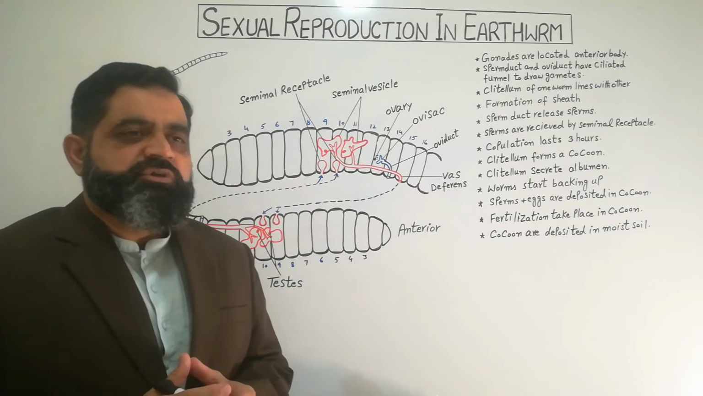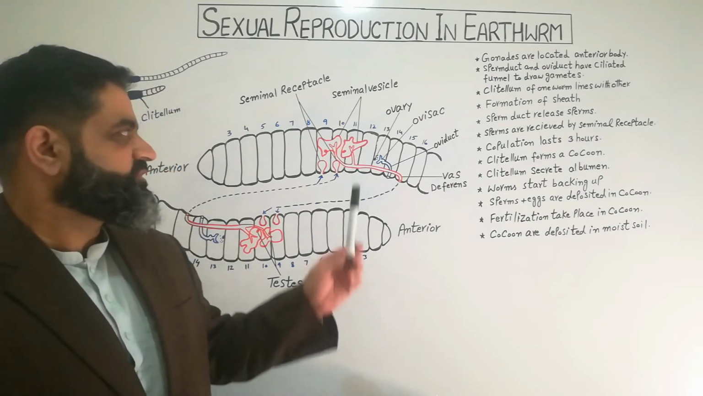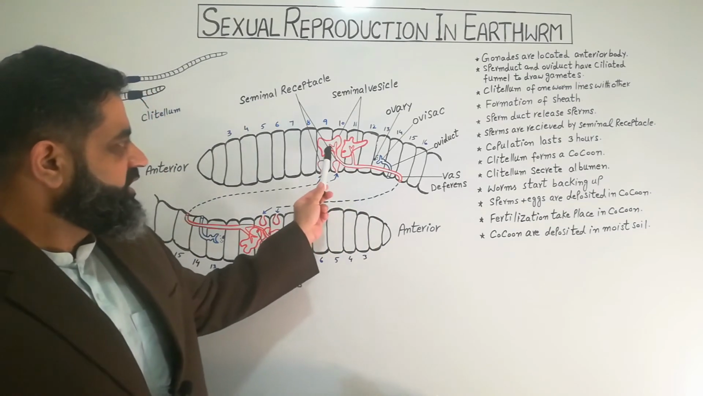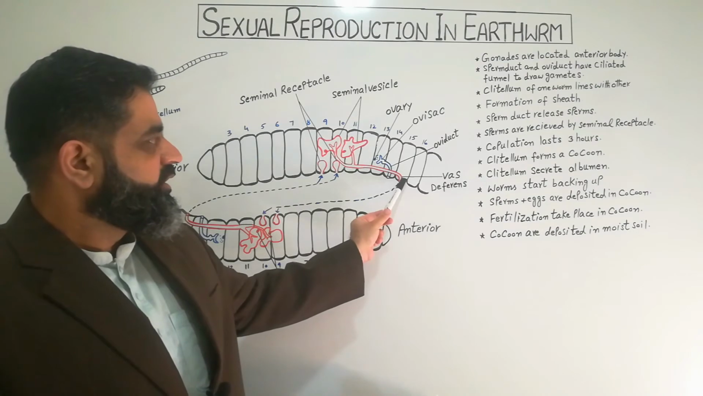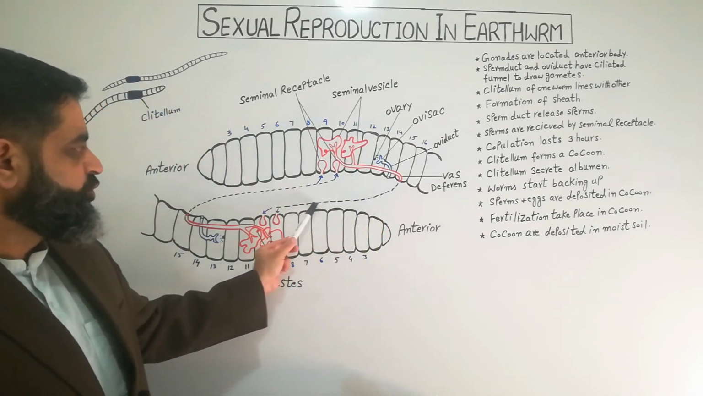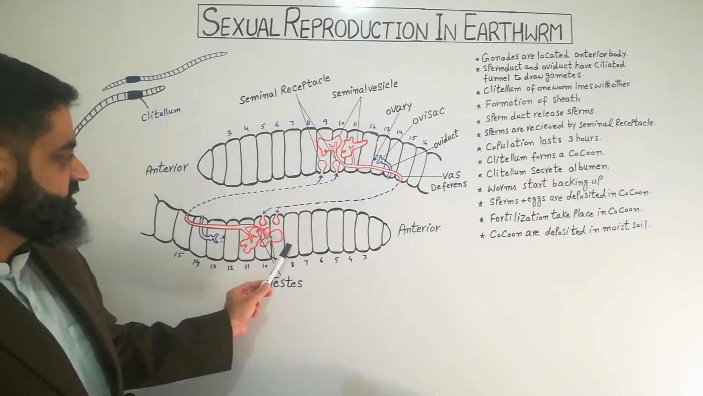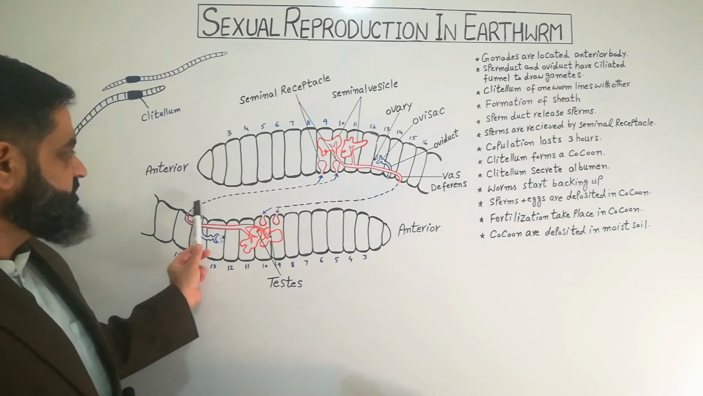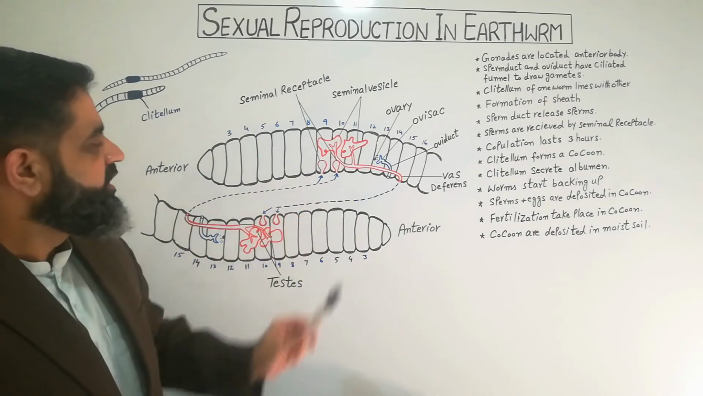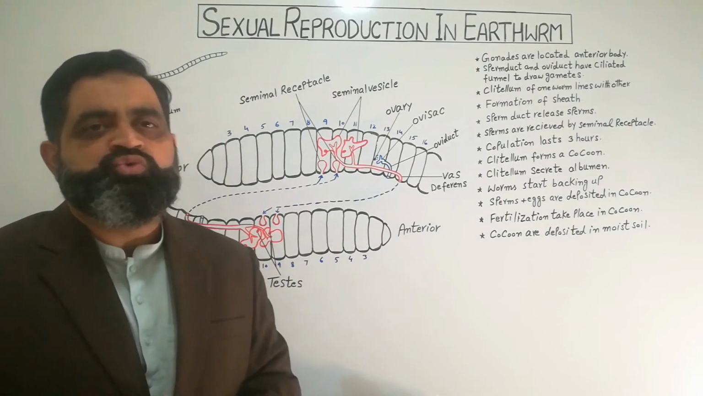After this formation of contact, which is known as copulation or mating, both the earthworms release their sperms. Sperms are released from the vas deferens and are then transported into the seminal receptacles of this earthworm. Similarly, this earthworm releases sperms which are stored in the seminal receptacle of the other earthworm. This copulation and mating lasts for 2 to 3 hours.